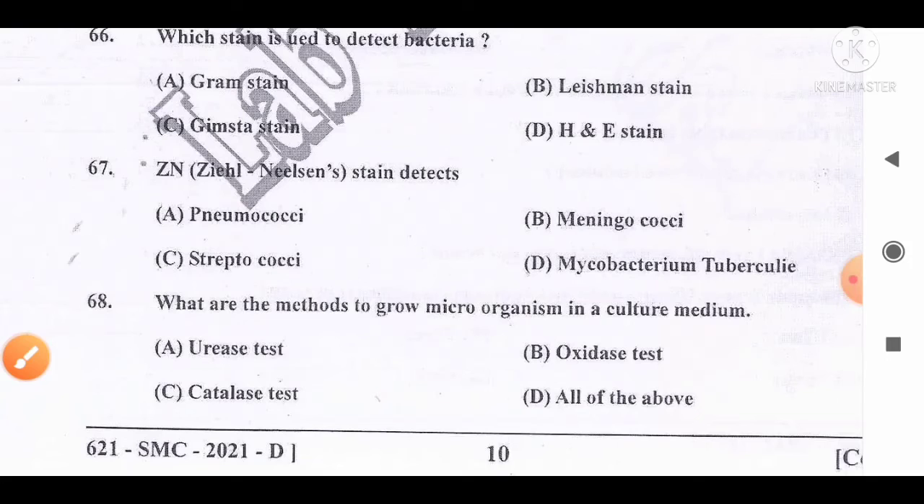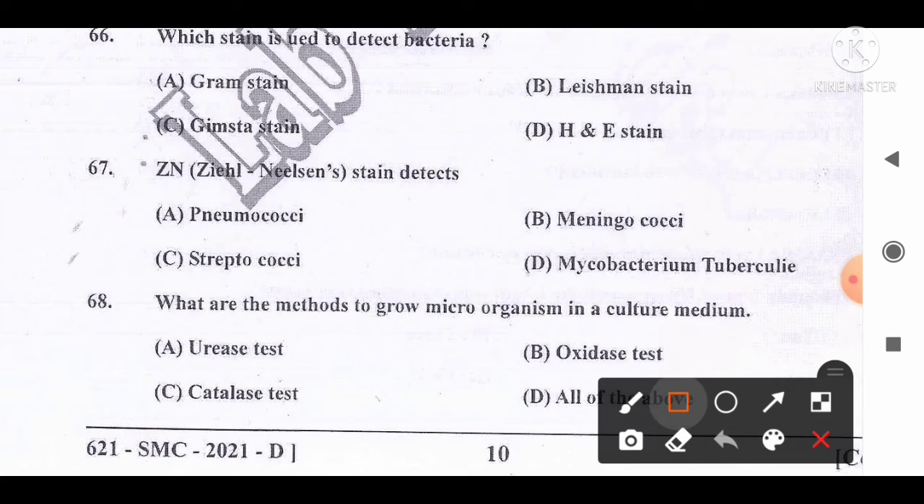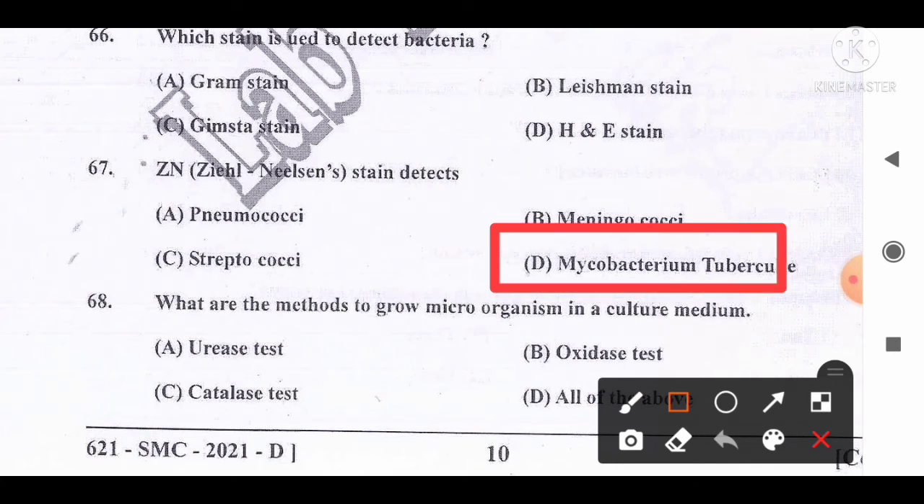Move to the next question, number 67. Ziehl-Neelsen stain detects option A, pneumococci, B, meningococci, C, streptococci, D, Mycobacterium tuberculosis. And the correct answer for this question is that it is applied to detect Mycobacterium tuberculosis. So option D is the correct answer for this question.